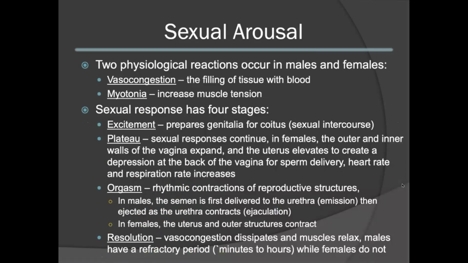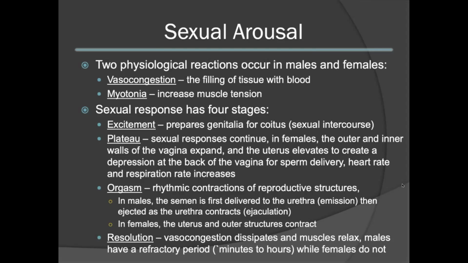We're now going to take a look at the different phases of sexual arousal and embryonic development. There are two main physiological reactions that occur in males and females. These can be referred to as vasocongestion, the filling of tissue with blood, and myotonia, the increase in muscle tension. The sexual response has four interrelated stages.